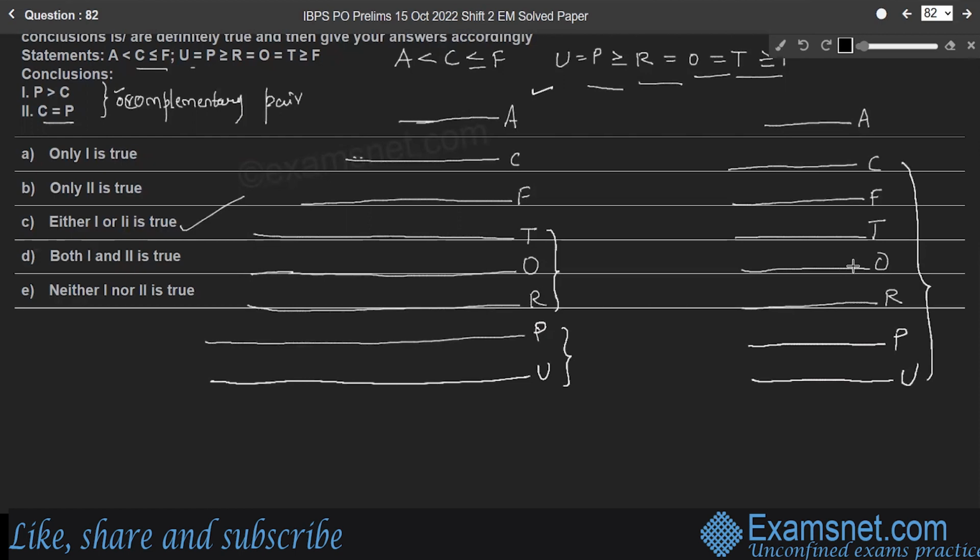So look at the conclusions. P greater than C, line C and P, yes, which is true. P greater than C is true in the first case, whereas in the second case, it is not true. P is equal to C, right? Therefore, P is equal to C is true in the second case, not in the first case, right? Therefore, either P greater than C or P is equal to C. Therefore, either 1 or 2 is true, right?